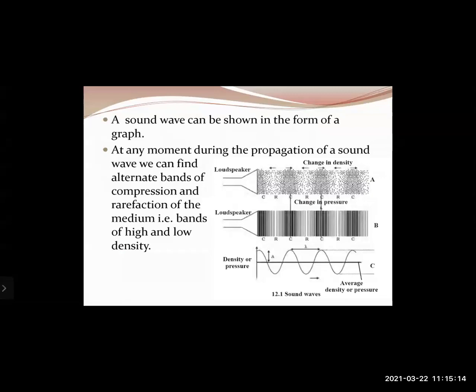Regions of high pressure are called compressions, whereas regions of low pressure are called rarefactions, and they travel in the form of these alternate bands. When they reach inside your ear, they cause the eardrum to vibrate, which we will study in the next class.